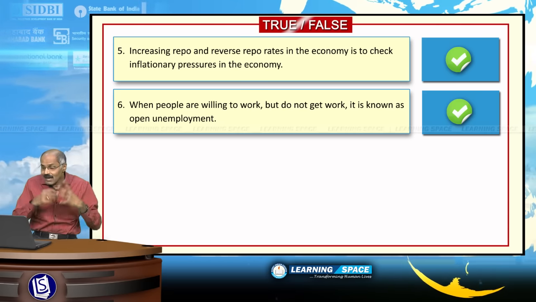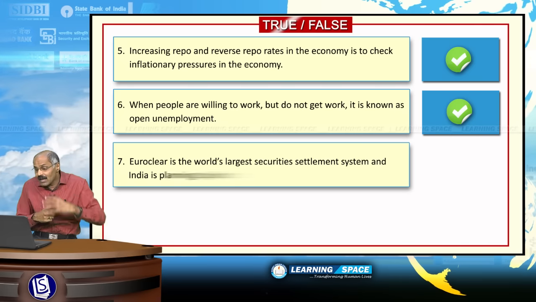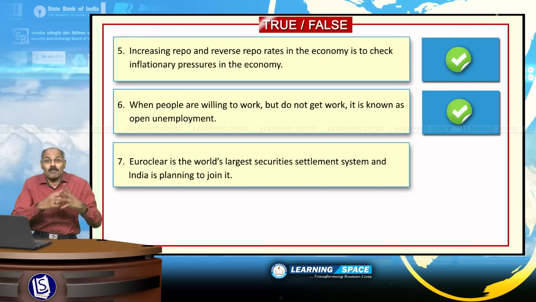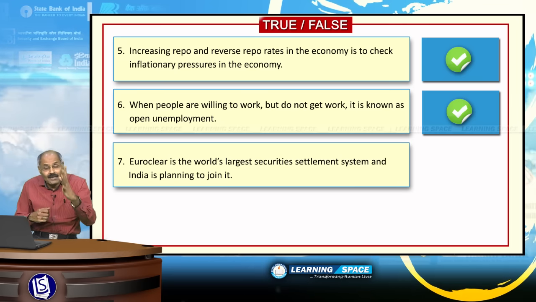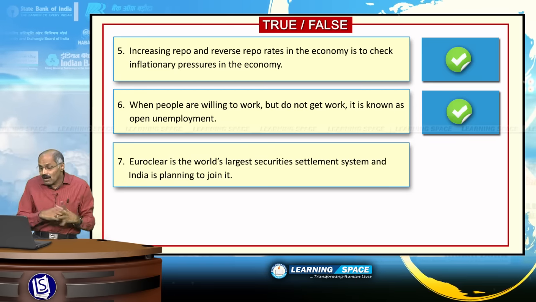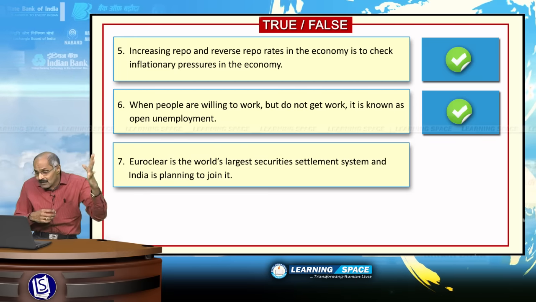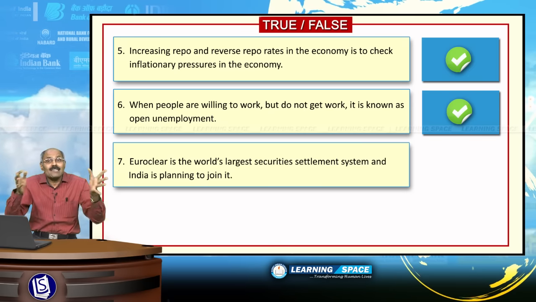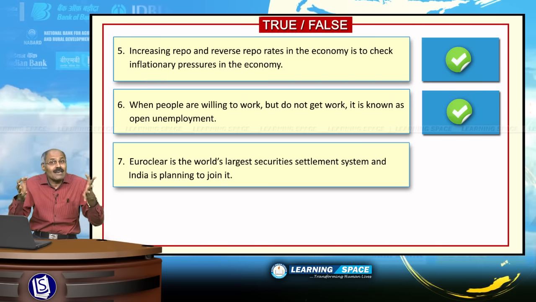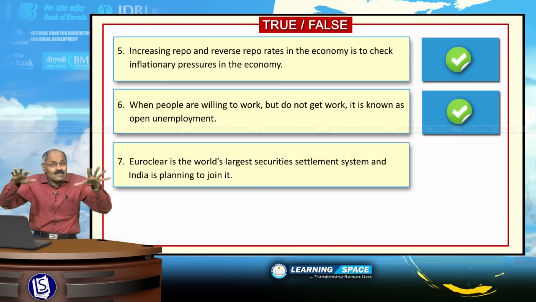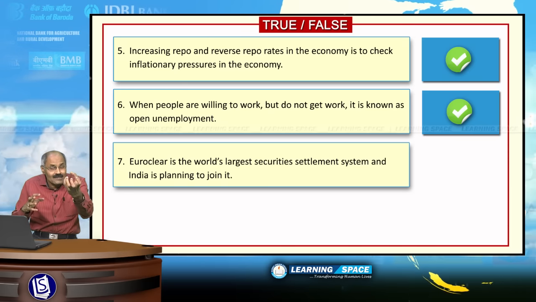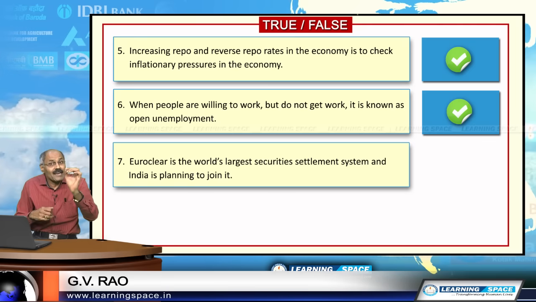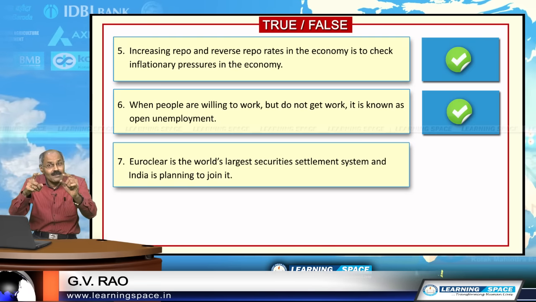Right friends, look into the next sentence. Euroclear is the world's largest security settlement system and India is planning to join it. Euroclear is the Belgium based largest international central security depository system. It clears securities of around 90 countries. India is planning to join it. This is the right sentence.